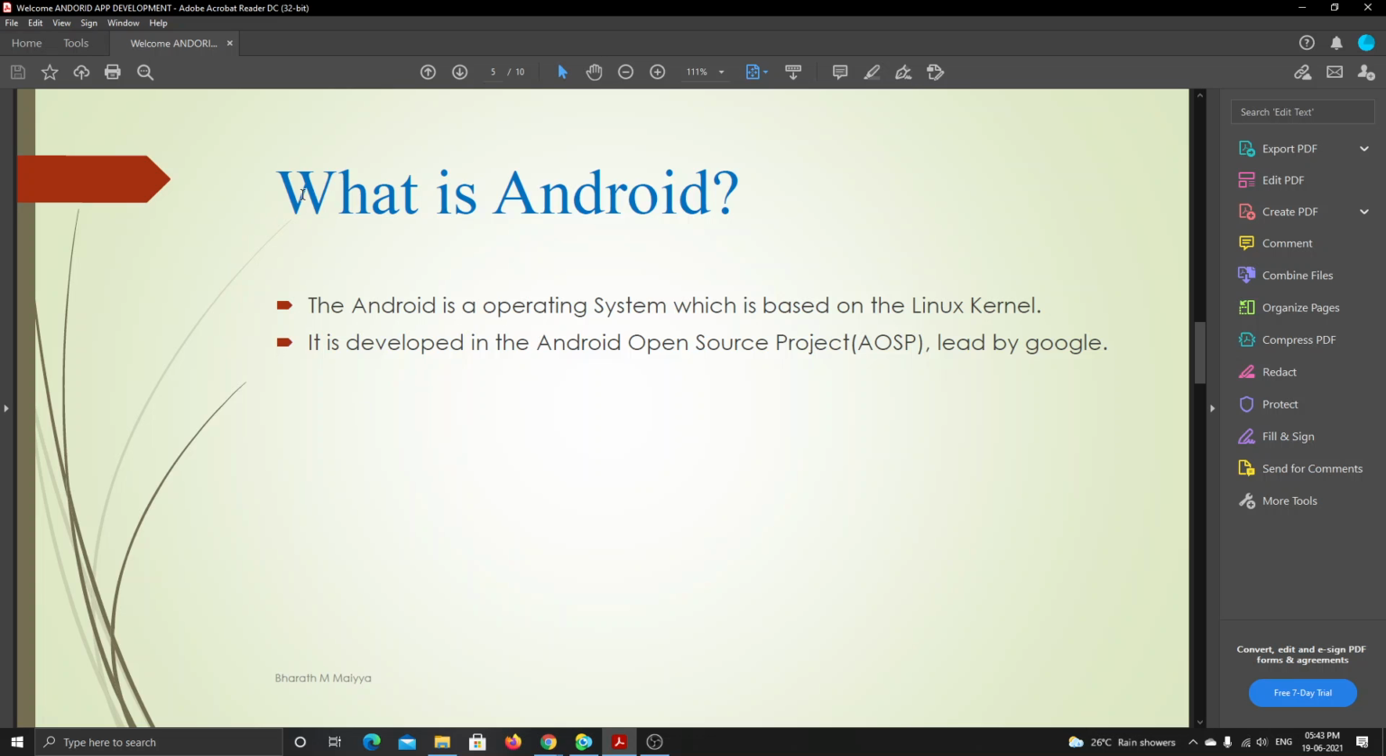Then we will move on to what is Android. Let's see what is Android. Android is nothing but an operating system. Similar to Windows, it is also an operating system, which is based on the Linux kernel. What is a kernel? The kernel is the core of the operating system, which provides interaction between hardware components and software.